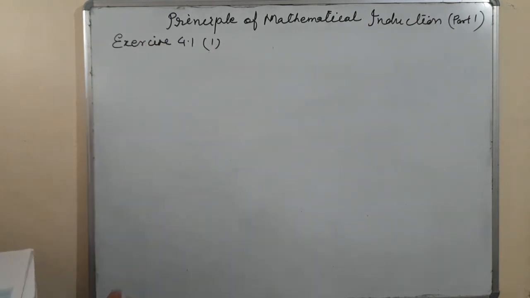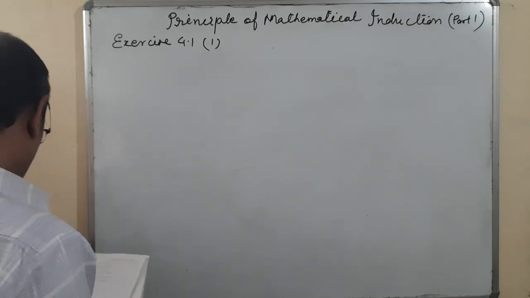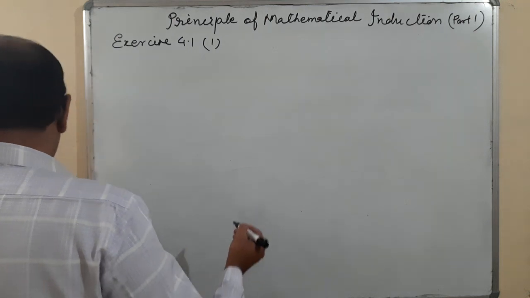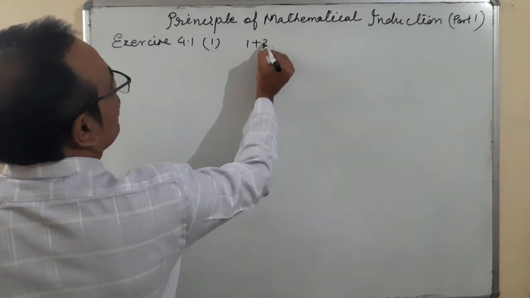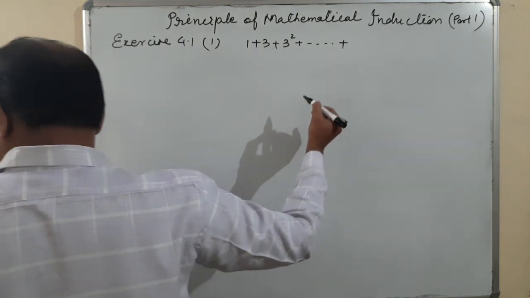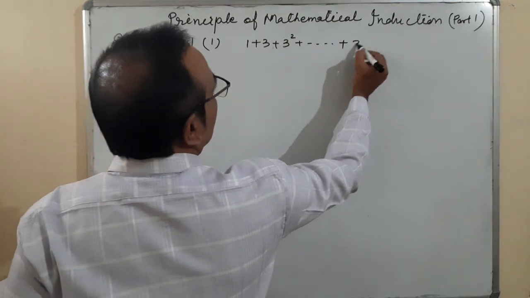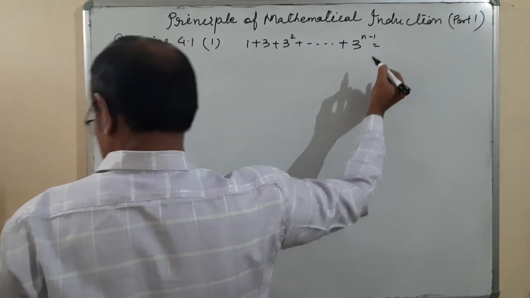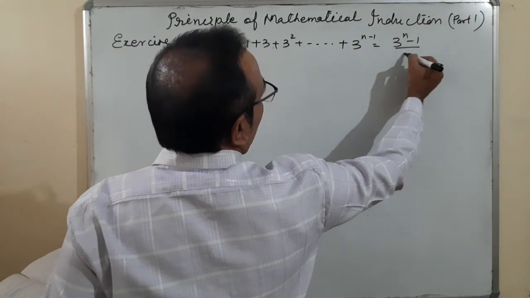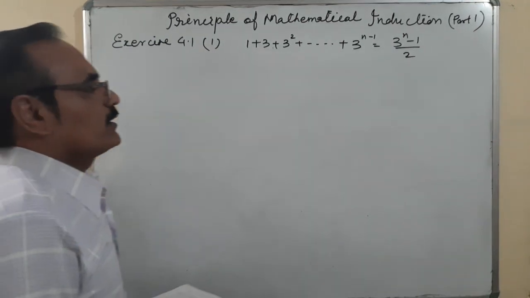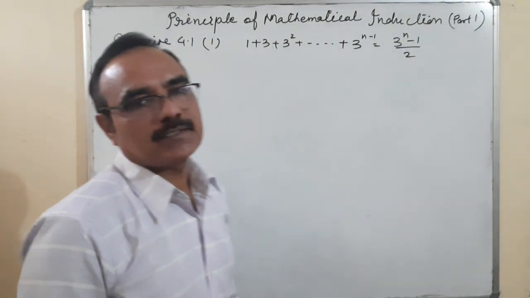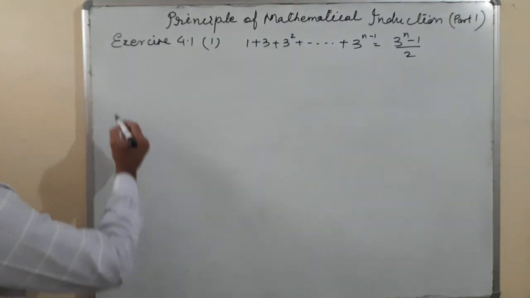Question number 1. Prove the following by using the principle of mathematical induction for all n belongs to N: 1 plus 3 plus 3 square plus dash dash 3 to the power n minus 1 is equal to (3 to the power n minus 1) upon 2. Okay. Prove the following using principle of mathematical induction. Right. How to prove it?